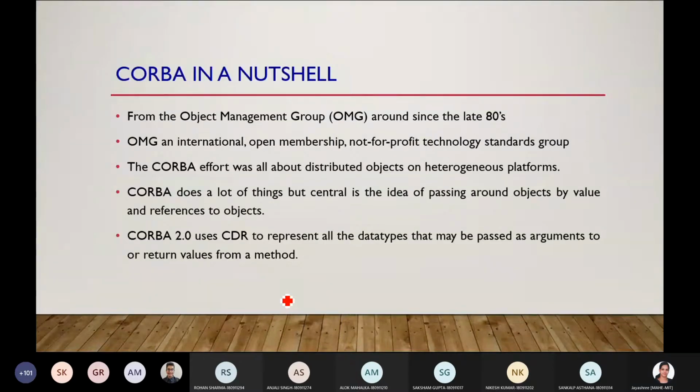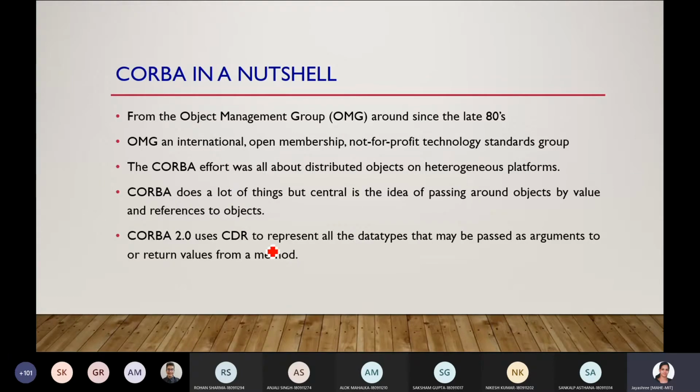I have put a paragraph about CORBA, what it is, how it was found, how it is used and all. You can go through it. From the Object Management Group, around since the late 80s, they came up with the concept like this one, CORBA. OMG is an international, open membership, not-for-profit technology standards group that came up with this. The CORBA effort was all about distributed objects on heterogeneous platforms. It does a lot of things, but central is the idea of passing around objects by value and reference. So this is the main thing.